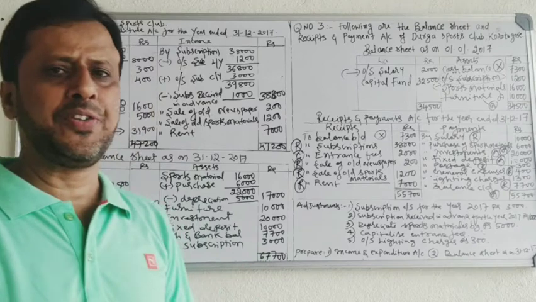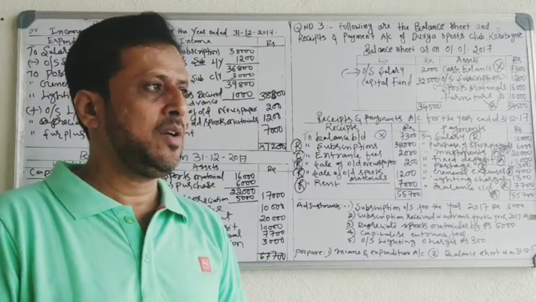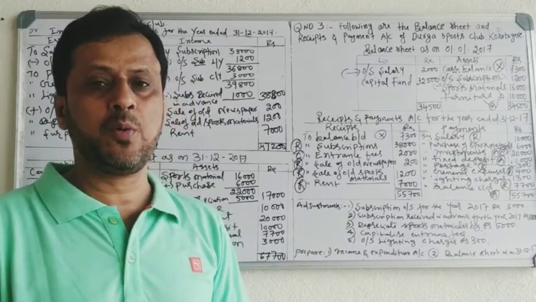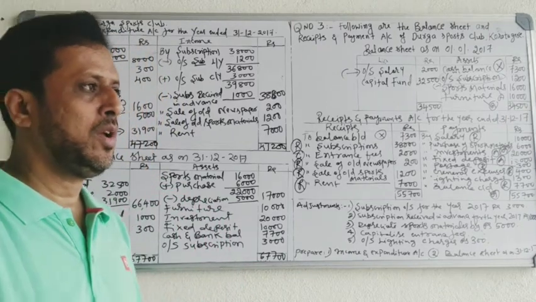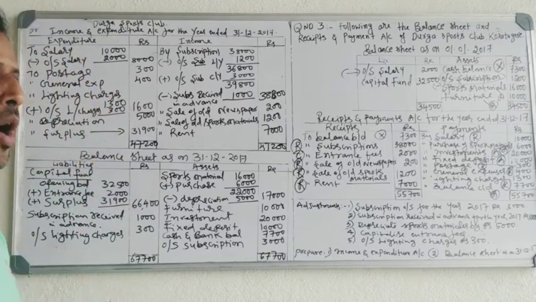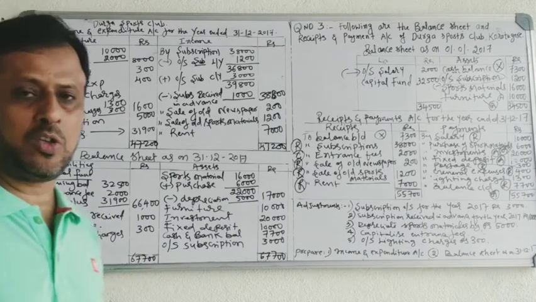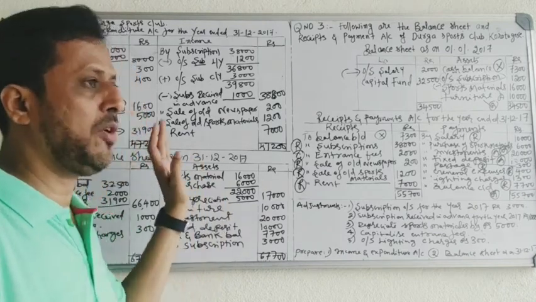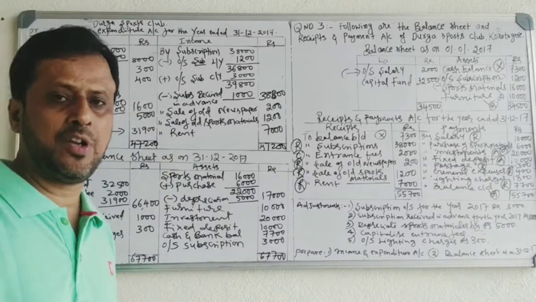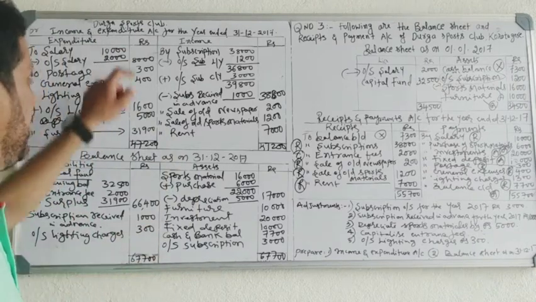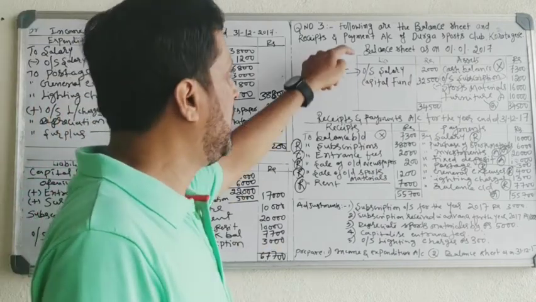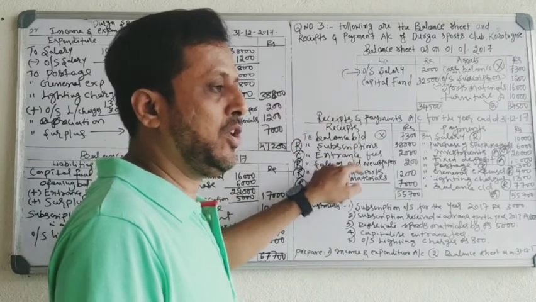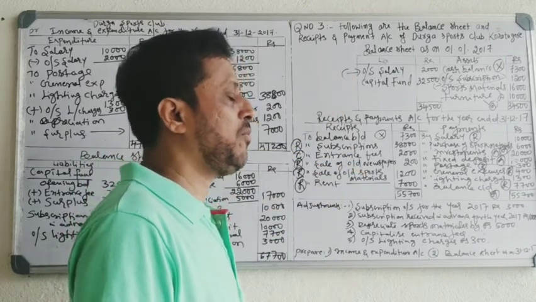Today is the sixth session of the first chapter, Accounting for Not-for-Profit Organization. In this session, we will learn how to prepare the financial statements, because you have a 12-mark problem on financial statements of a not-for-profit organization. In that, your answer is the income and expenditure account and balance sheet, and you will be given in the problem the balance sheet, receipts and payments account and adjustments.